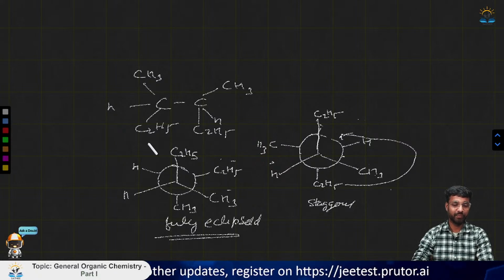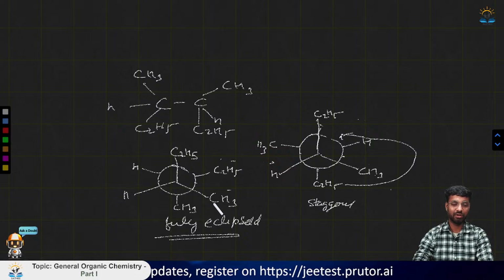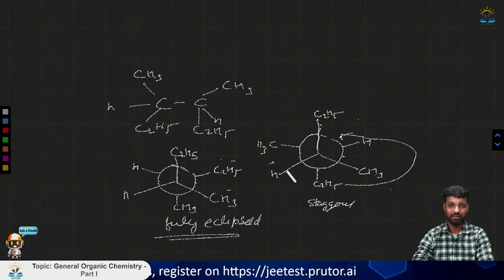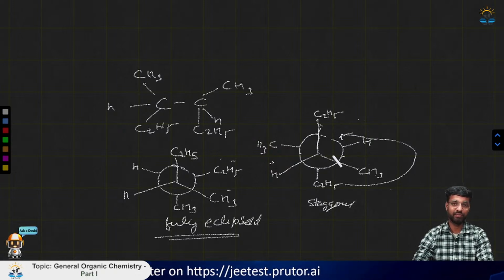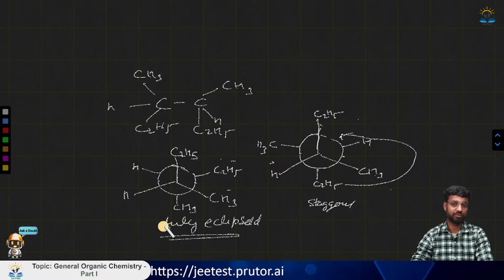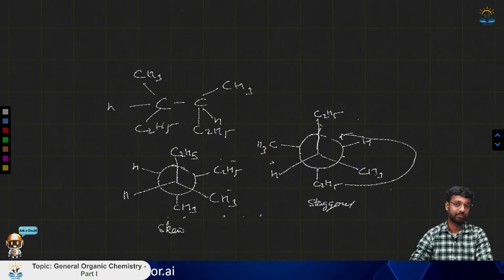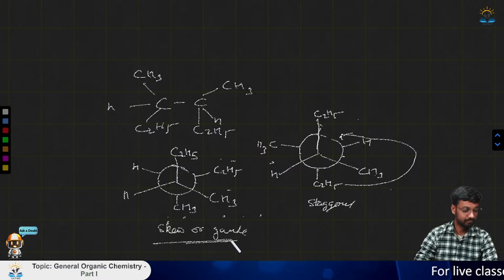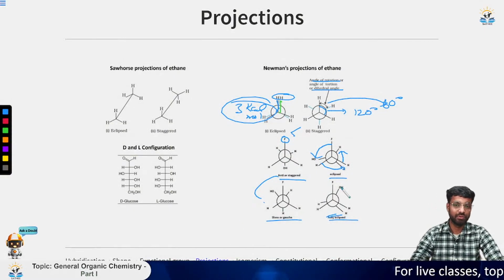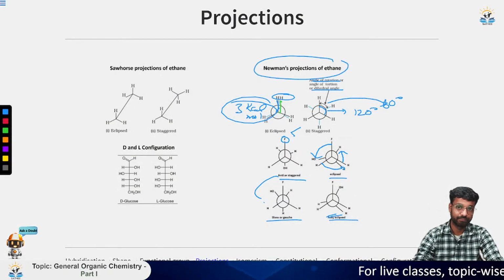Now it may look like it is staggered, but it is not staggered because for a staggered one, this H should be just opposite of each other. So it is a skew gauche. Skew or you can say gauche both. So this was all about this Newman projection.